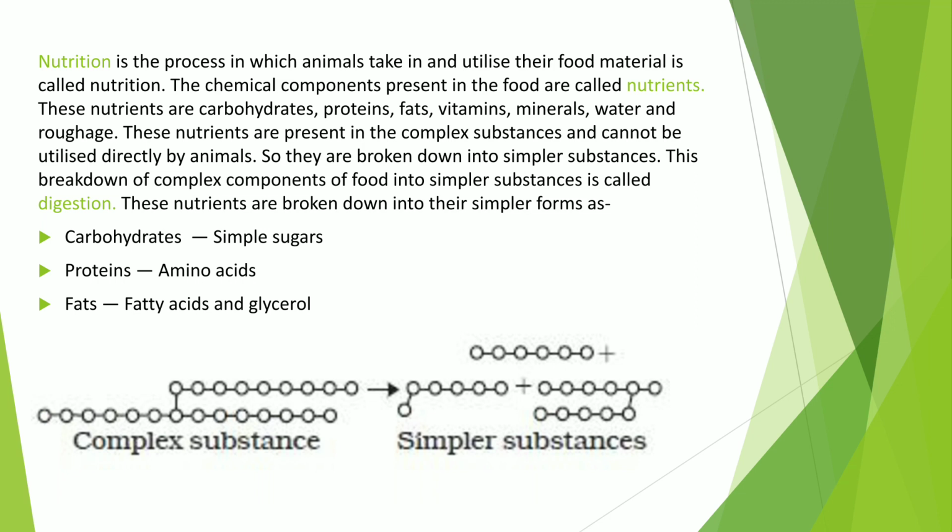The three nutrients present in our food, that is carbohydrates, proteins and fats, are broken down into smaller pieces. Basically these three nutrients are digested in our body, and all the rest, vitamins, minerals and water, are absorbed. Roughage is required for proper digestion and it helps in the elimination of undigested food from our body. Carbohydrates get digested into simple sugars, proteins get digested into amino acids, and fats get digested into fatty acids and glycerol.